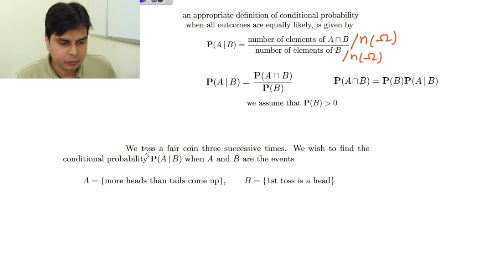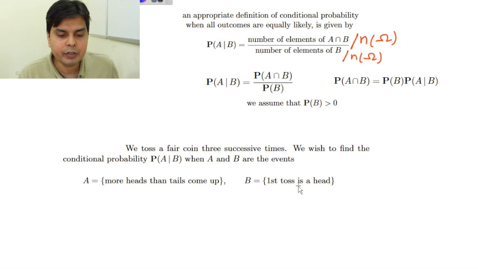So we'll see one example, and that is we toss a fair coin 3 successive times. We wish to find the conditional probability of A given B, where A and B are events. Event A is that more heads than tails come up.